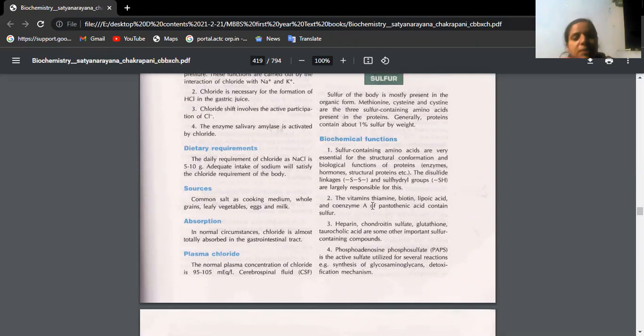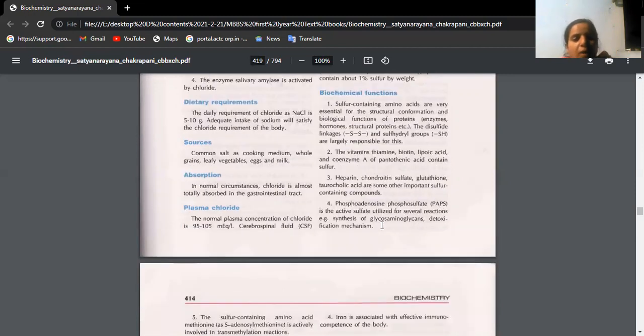Certain vitamins contain sulfur in their structure, like thiamine, biotin, lipoic acid. It may be asked as a 3 marks question also: sulfur containing vitamins. You have to give this second point. Heparin, it is an anticoagulant. Chondroitin sulfate, we generally study it under glycosaminoglycans in the first chapter, carbohydrate chemistry. So that is chondroitin, heteropolysaccharides, taurocholic acid. They are all made up of sulfur.